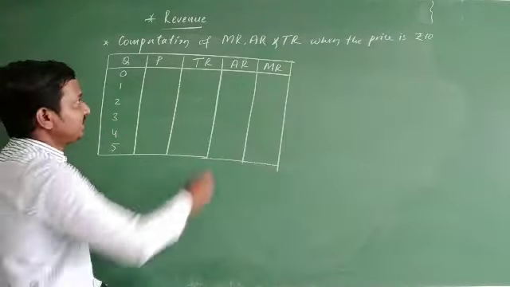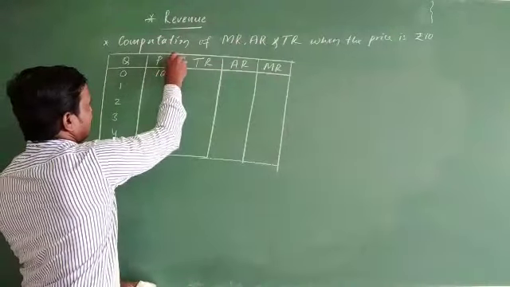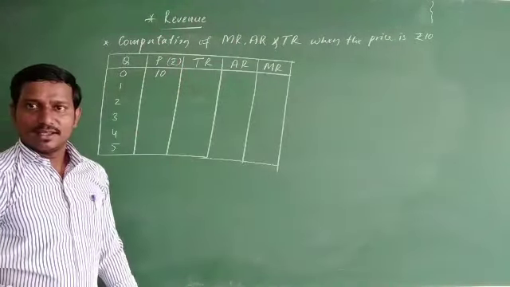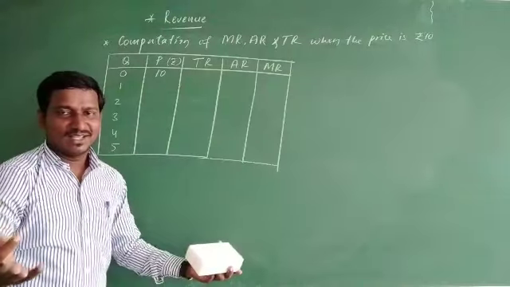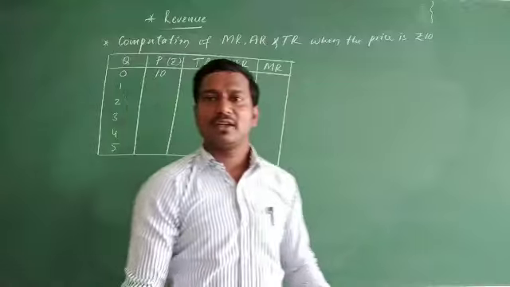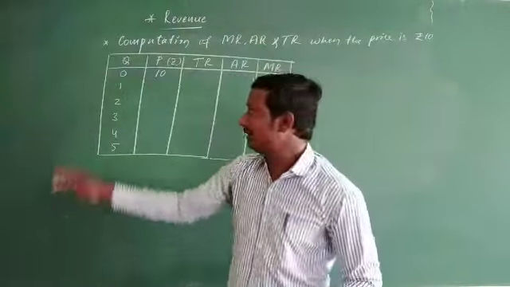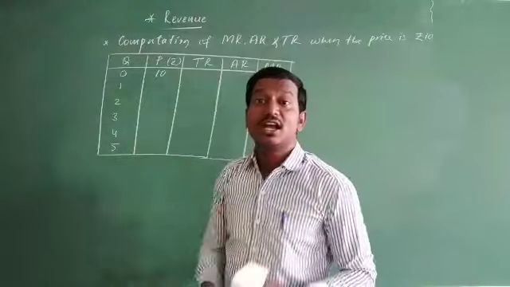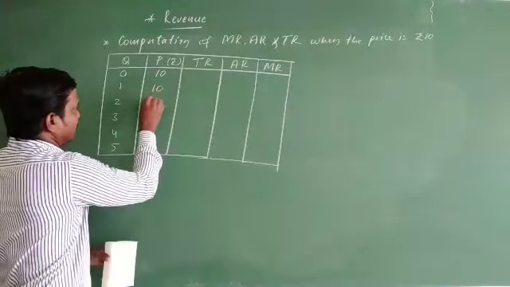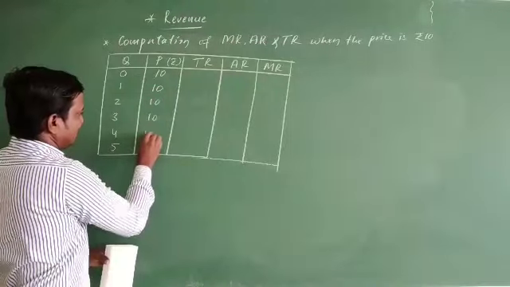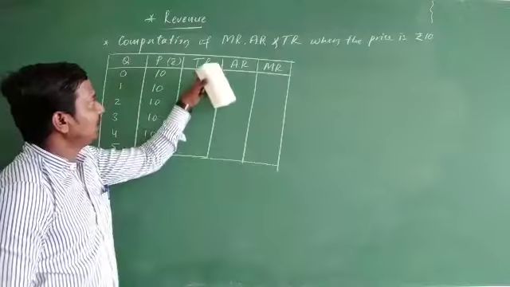Alright. So what price is given? It has given rupees 10. I write it into the price column: 10. So what do you write for the price of the remaining quantities? It's again the same. Why? Because if you sell one quantity, two quantity, 10 quantity, infinity, the price is going to remain the same. That is what we told: uniform price or constant price. So the price will be 10 for all the quantities. 10, 10, 10.